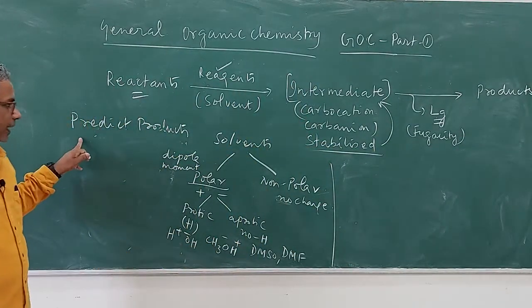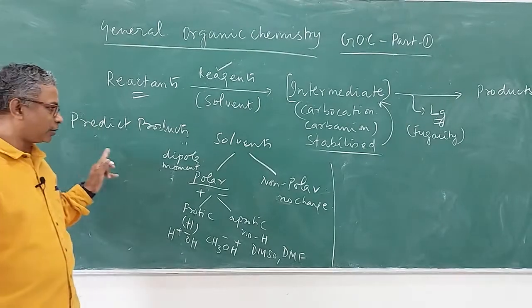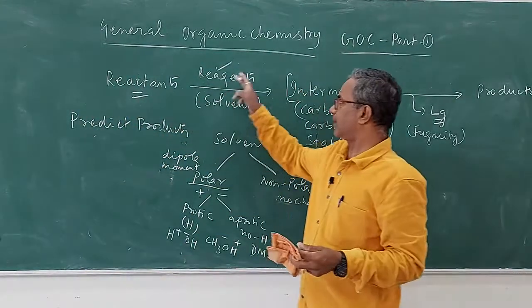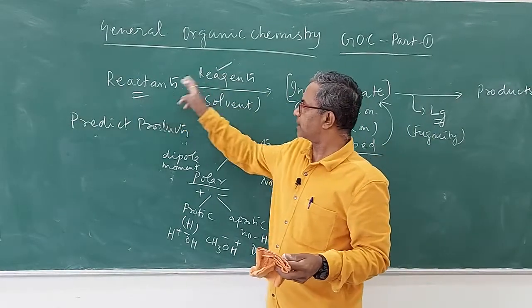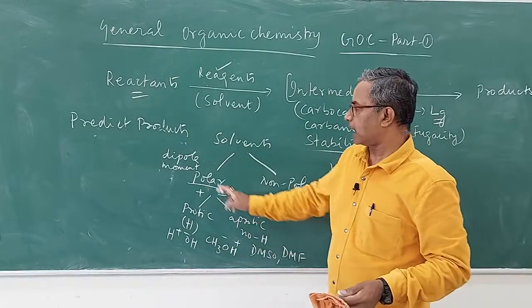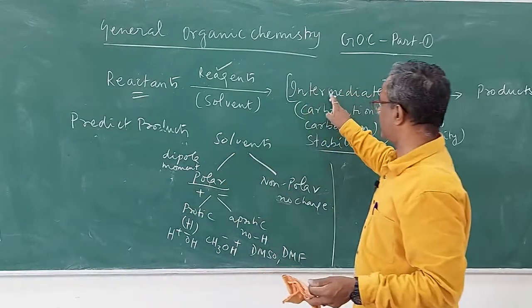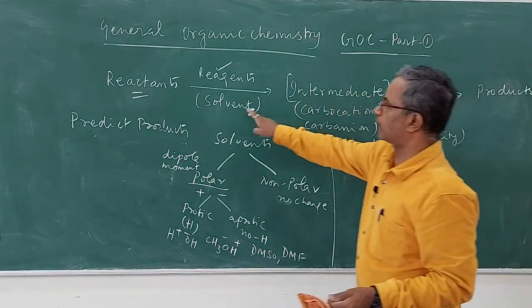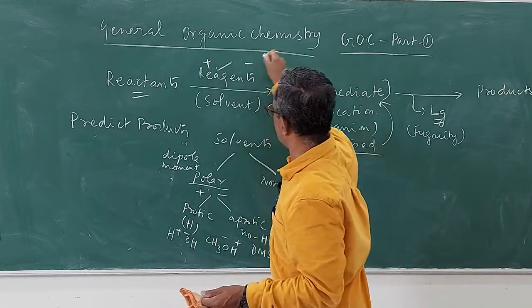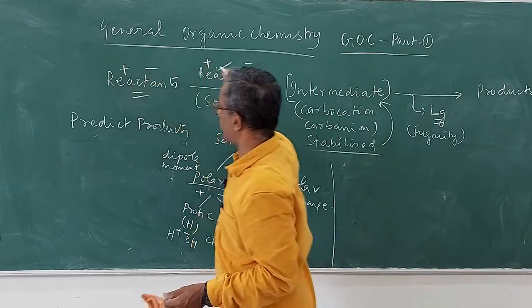And then predicting the products, the first step is you need to generate plus minus and plus minus in reactant and reagent. For creating plus minus and plus minus, I have told you 3 methods of separating plus minus, and once you have done that, you have to stabilize the intermediate, and then you have to identify the solvent. So, in reagent also you have to create plus minus, and in reactant also you have to create plus minus.